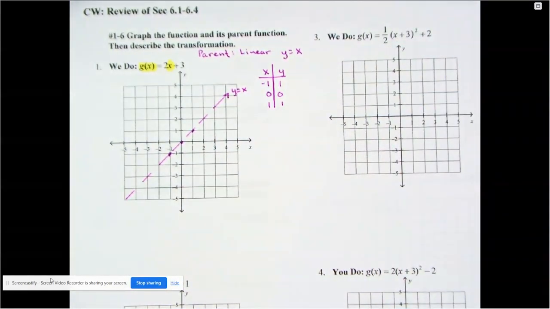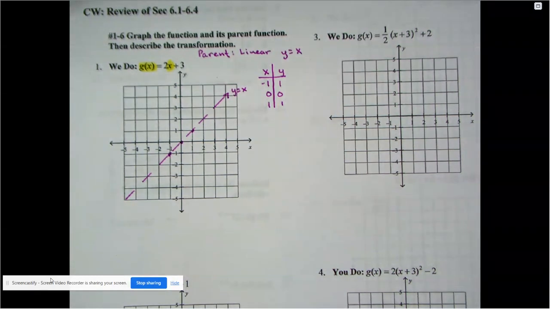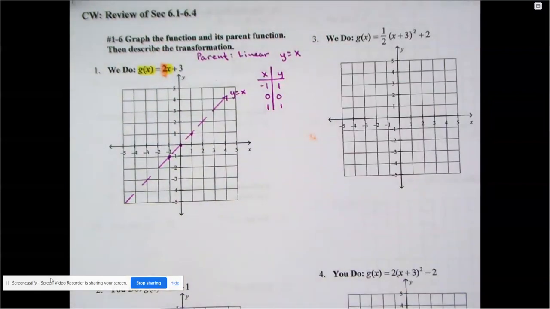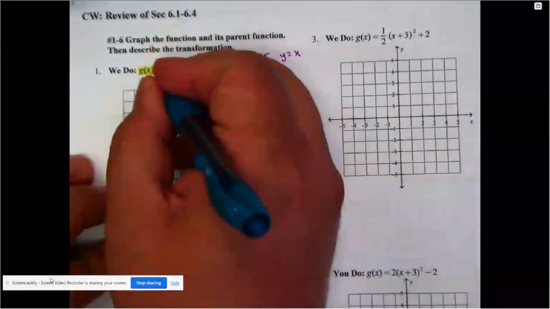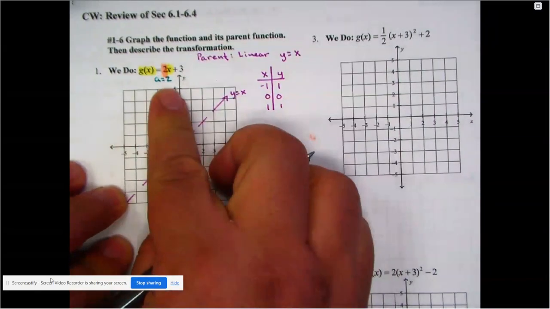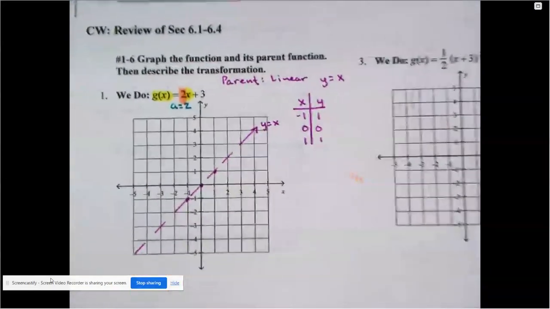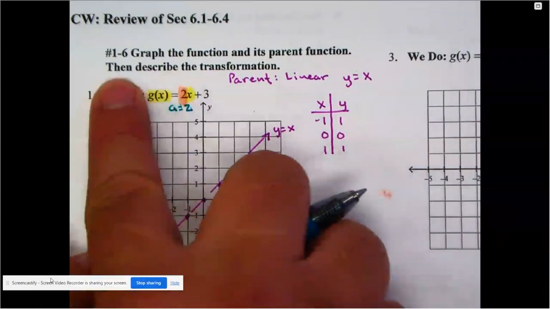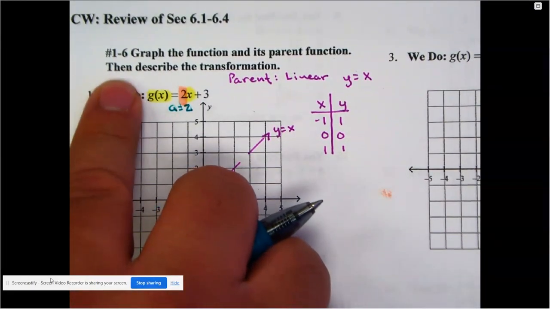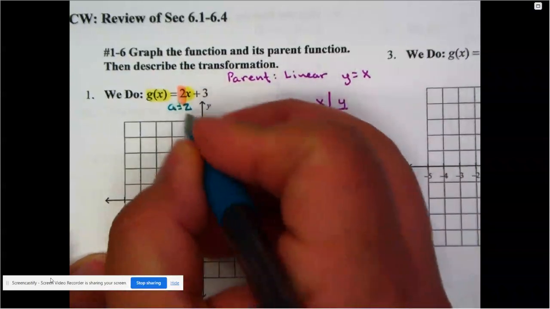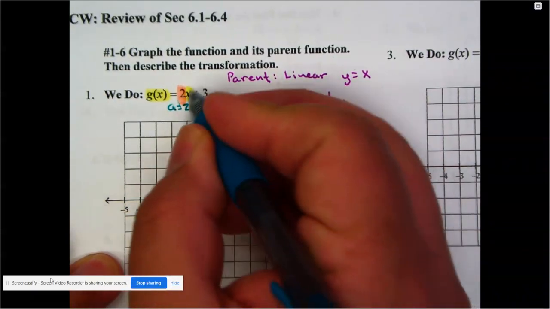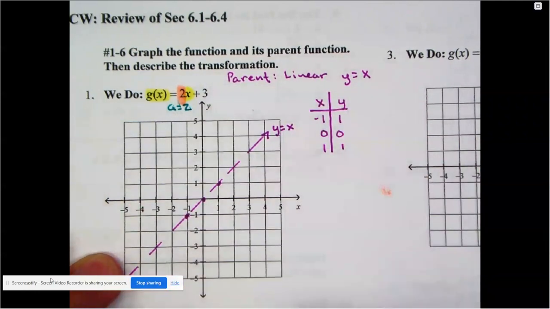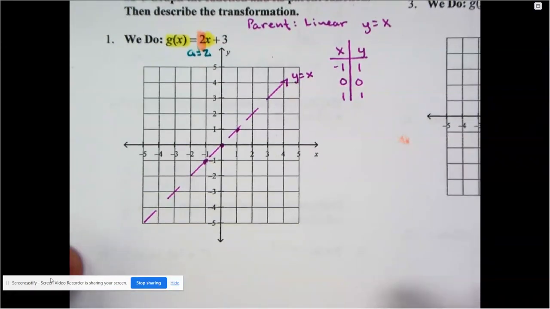So now let's talk about what every coefficient here, every number, does to the actual graph. So we have a number 2 out in front. And when we see a 2 out in front, remember one of the things they want us to do is describe the transformation. So we will describe the transformation here. The a value is a 2. Part of the directions say describe the transformation. So when my a value is equal to 2, and there's no adding or subtracting there, this is now a vertical stretch.